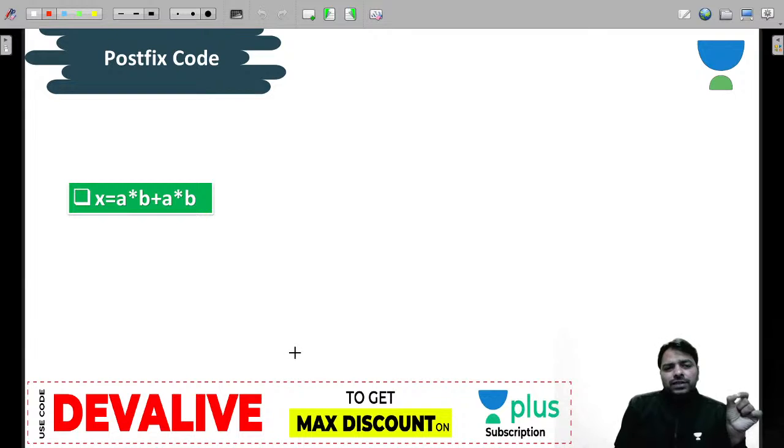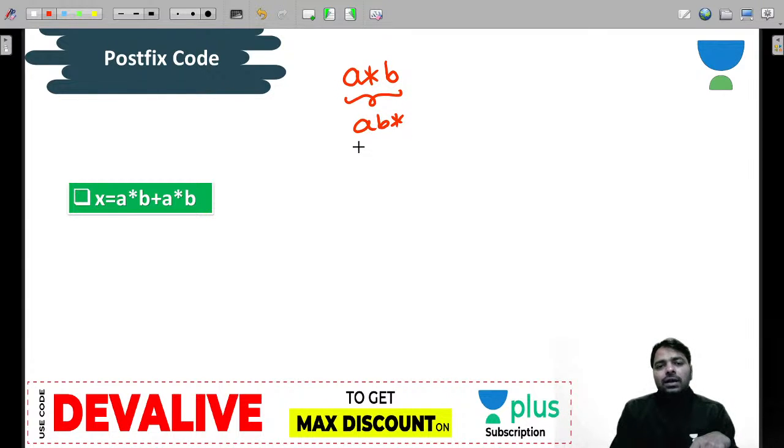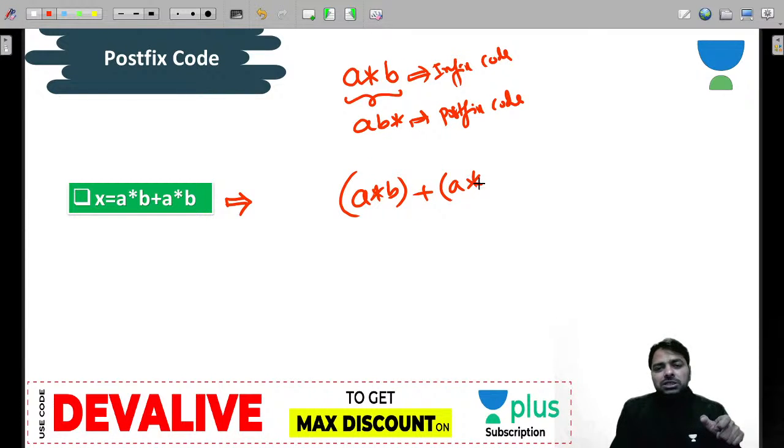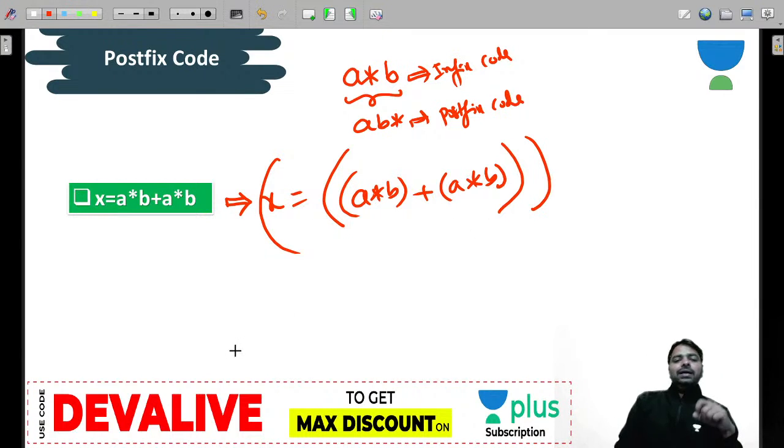So what is the postfix code? If you have A star B, this is called infix code, and if the operator comes after the operands, it is A B star, and this is a postfix code. Now you need to understand how to write the postfix. For that you need to use the precedence rules: multiplication is evaluated first, then addition, then equal.